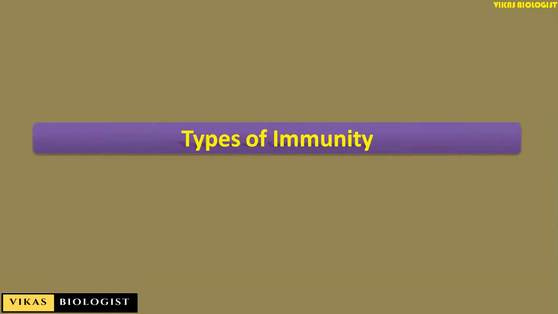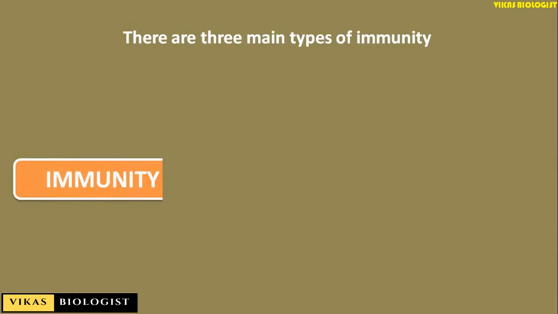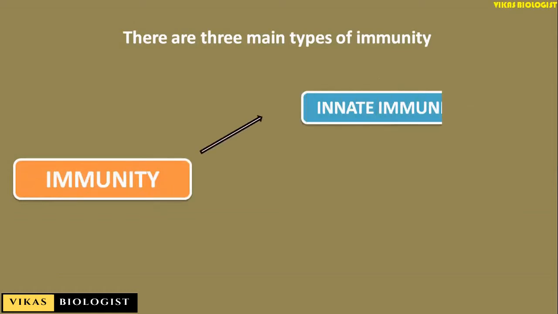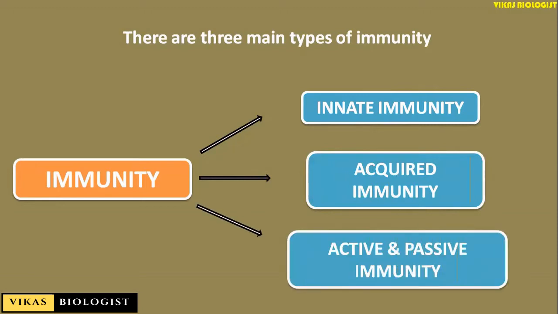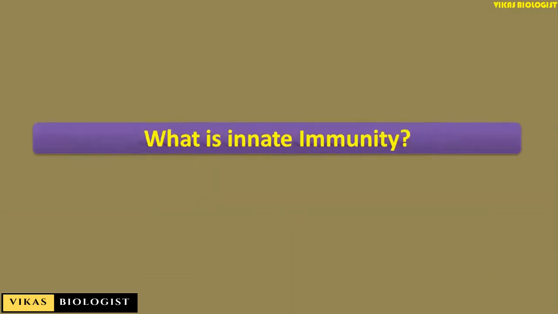Now, since you have understood what is immunity, let us look into types of immunity. There are three main types of immunity. If you look into, the immunity is divided into three types. First one is the innate immunity. Second one is the acquired immunity, and the third one is the active and passive immunity. We will look into each one of them in detail and try to understand what each one of them means. Let us begin with what is innate immunity.